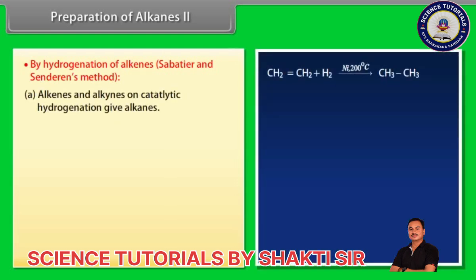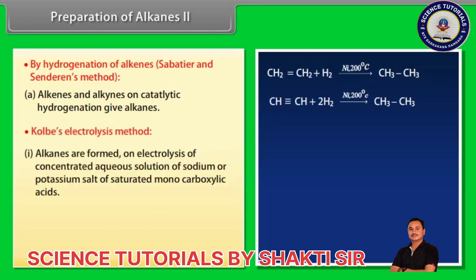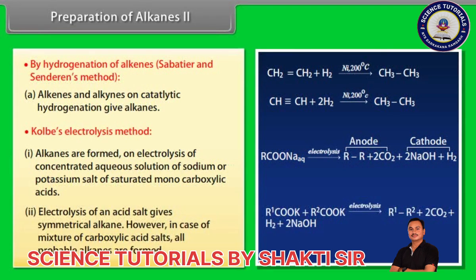Alkenes and alkynes on catalytic hydrogenation give alkanes. Kolbe's electrolysis method: alkanes are formed on electrolysis of a concentrated aqueous solution of sodium or potassium salt of saturated monocarboxylic acids. Electrolysis of a single acid salt gives a symmetrical alkane. However, in case of a mixture of carboxylic acid salts, all probable alkanes are formed.